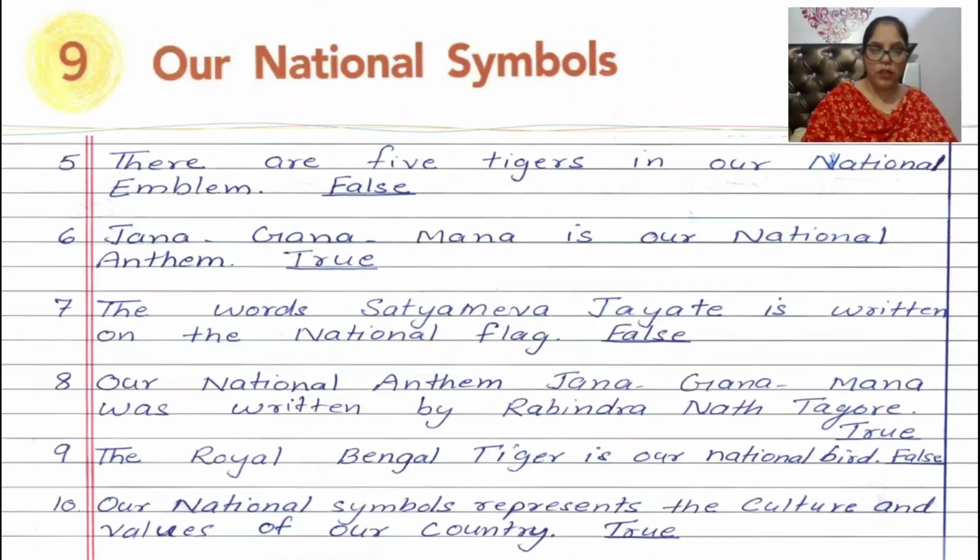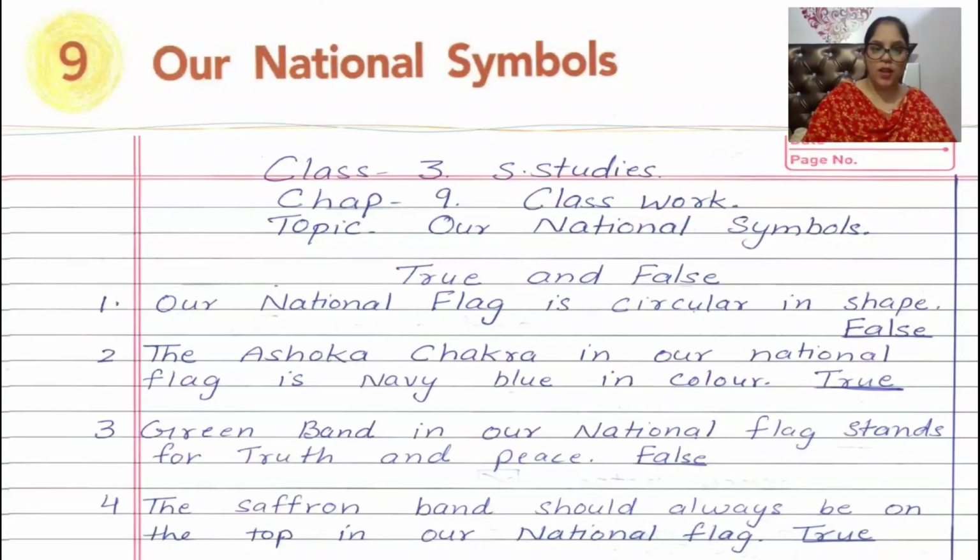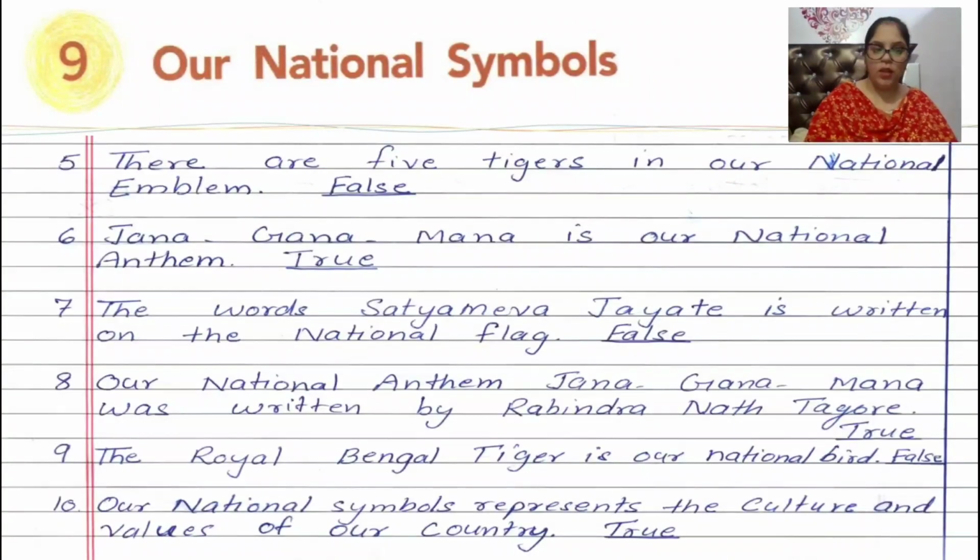Okay, children, so let us recall once again true false. First, our national flag is circular in shape. False. Number 2, the Ashoka Chakra in our national flag is navy blue in color. It's true. Number 3, green band in our national flag stands for truth and peace. False. Fourth, the saffron band should always be on the top in our national flag. True. Number 5, there are 5 tigers in our national emblem. False. Sixth, Jan Gan Man is our national anthem.